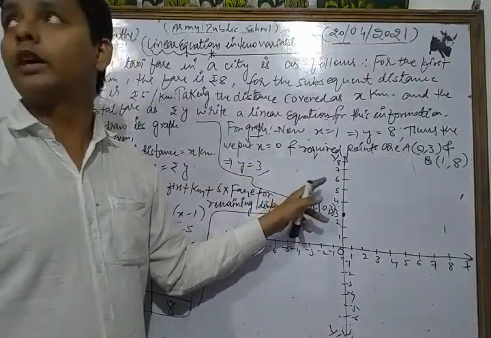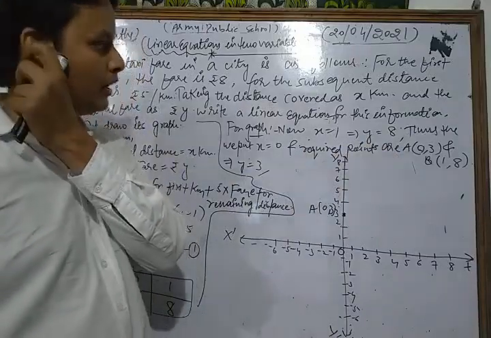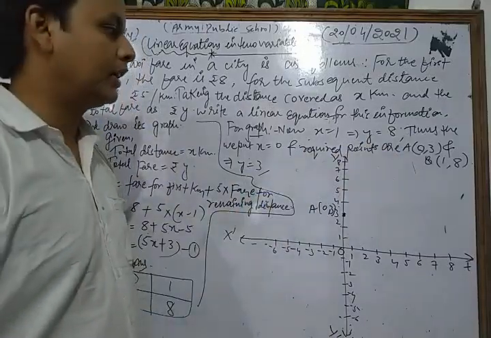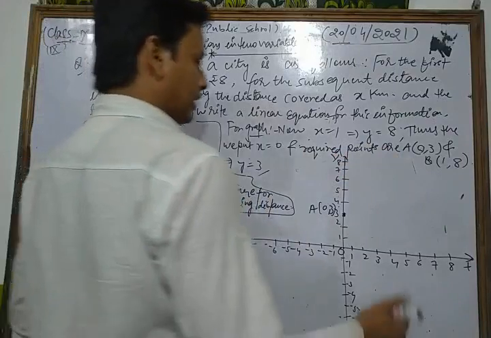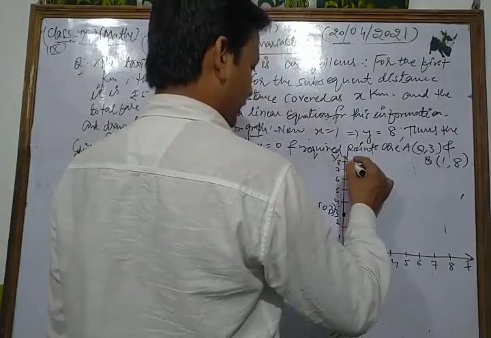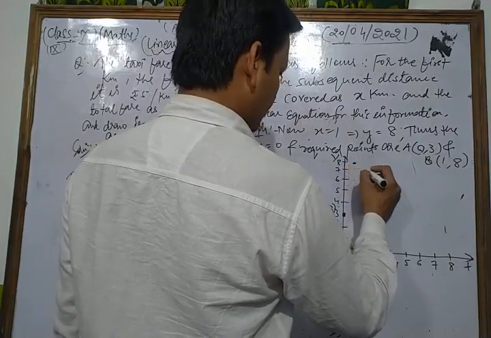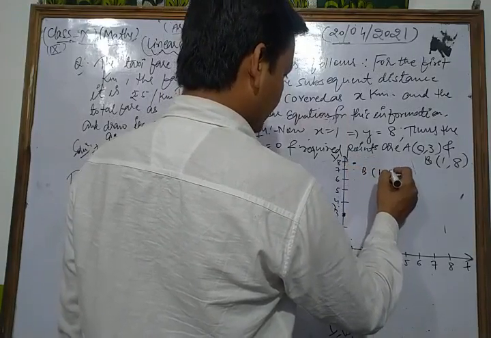Y axis. Point A lies on the y axis. Now we draw the point (1, 8). So this is +1 and 8: 1, 2, 3, 4, 5, 6, 7, 8. Here the point B (1, 8) lies.